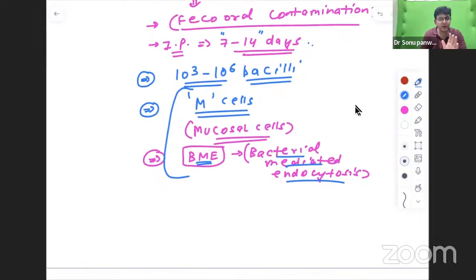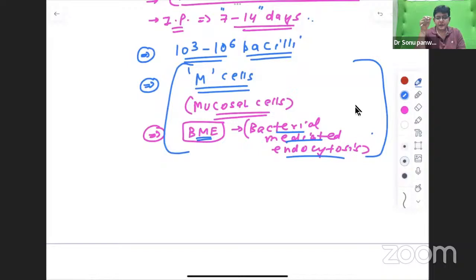This particular organism also loves to stay within the cell, and it has various mechanisms by which it avoids intracellular killing inside the macrophages. Every bacteria which tends to cause disease tries to survive intracellularly inside the macrophages also. They survive by various mechanisms, like type 3, type 4, type 5 secretion systems. They are a bit difficult, so don't get into that. Just remember that M cells are there and bacterial mediated endocytosis is there.